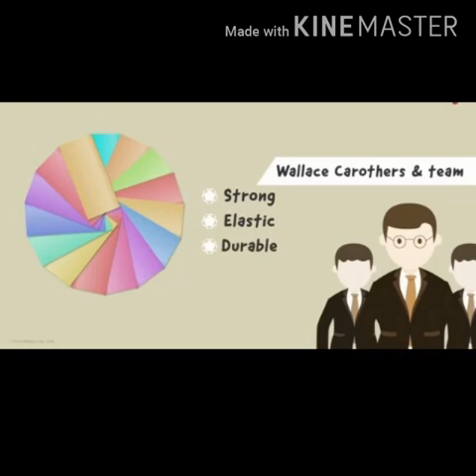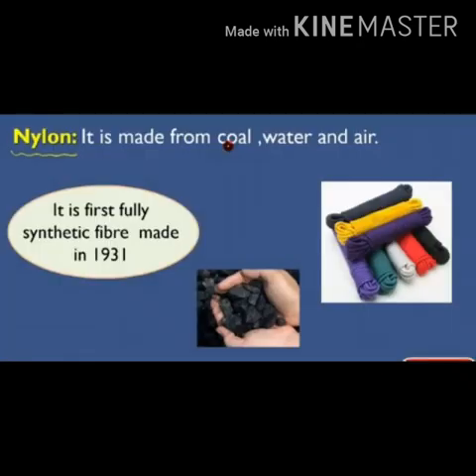They invented nylon using coal, air and water. It was first prepared in 1931 and was the first fully synthetic fiber. The coal here comes from petroleum products.